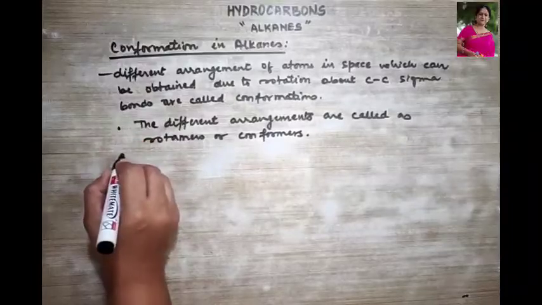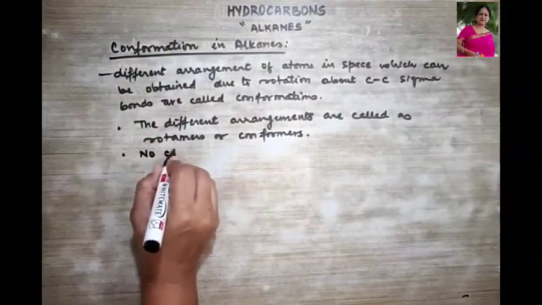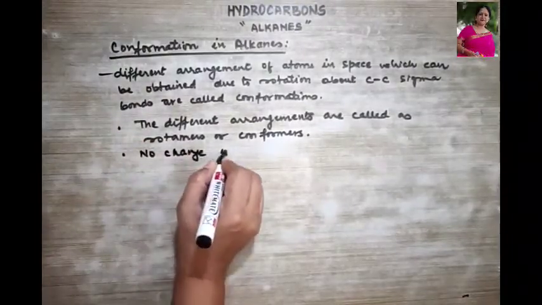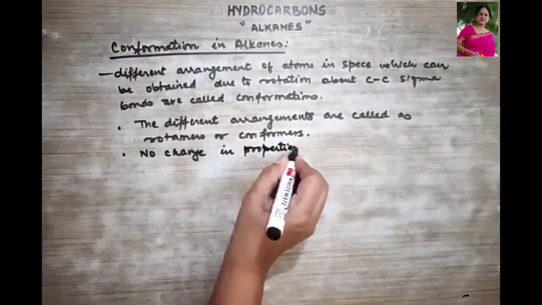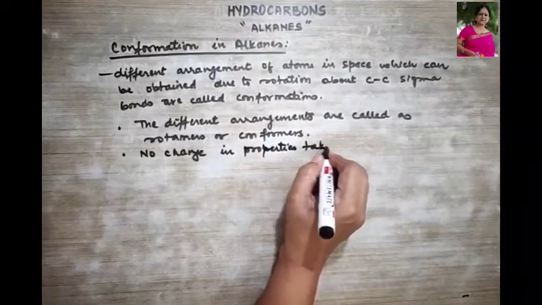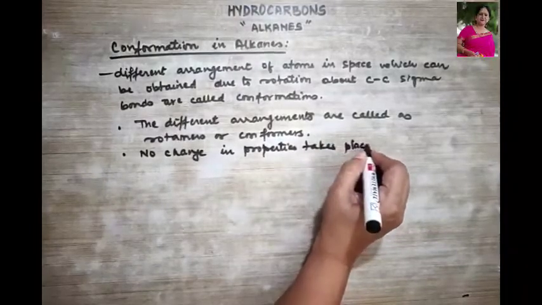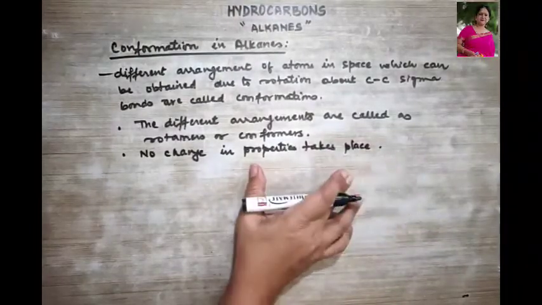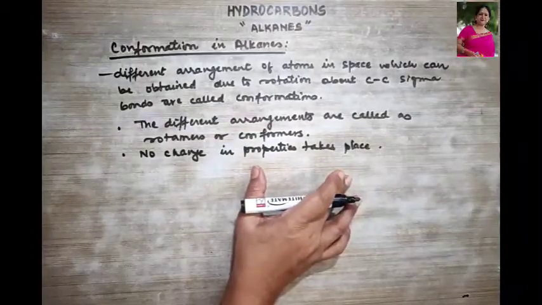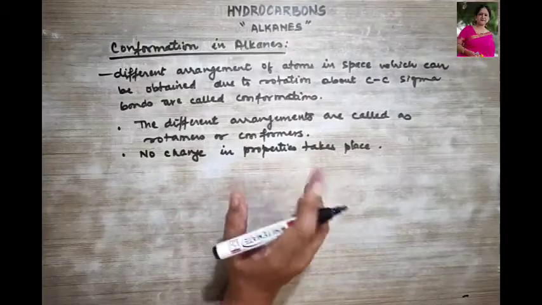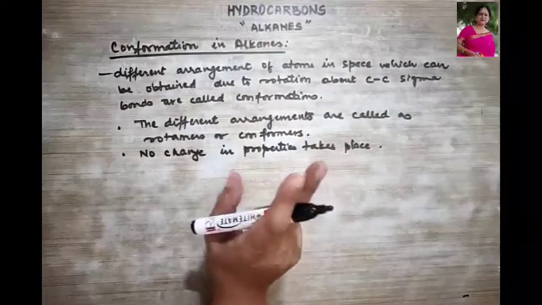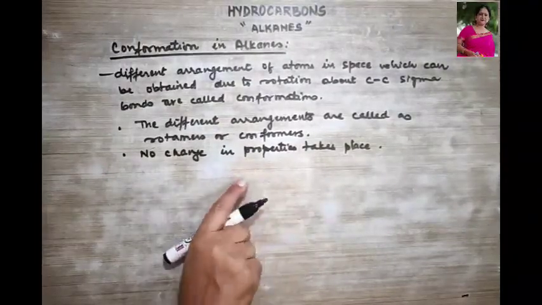So the next point to be noted here is that no change in the properties takes place, right? But do remember that the carbon-carbon bond does not rotate freely. This rotation is not so free.